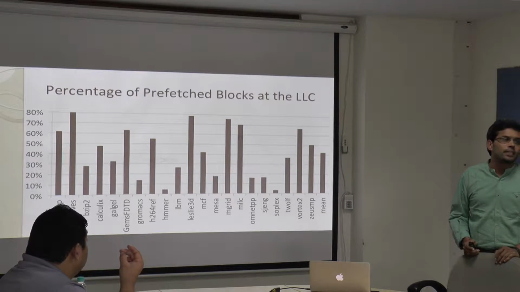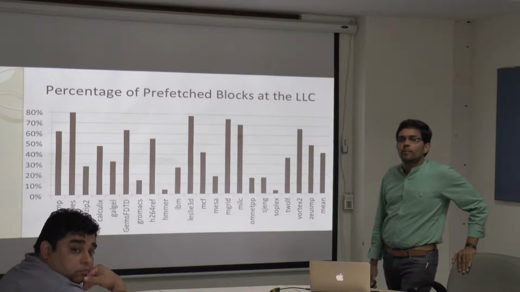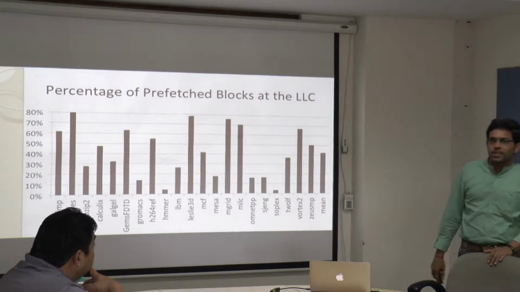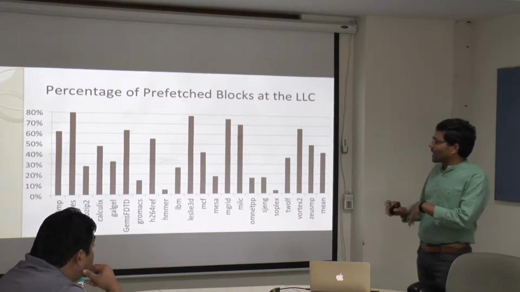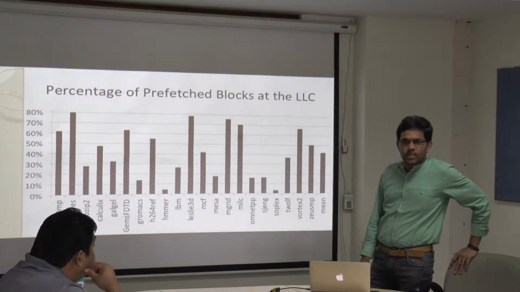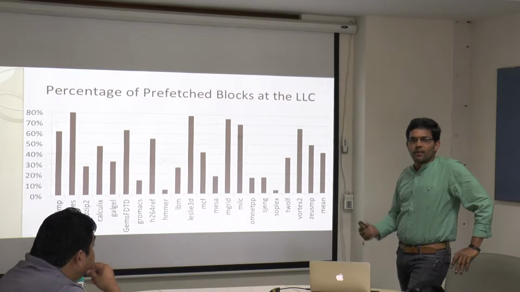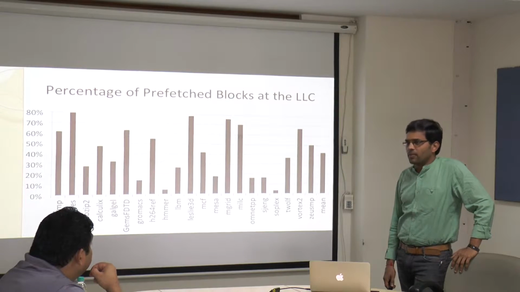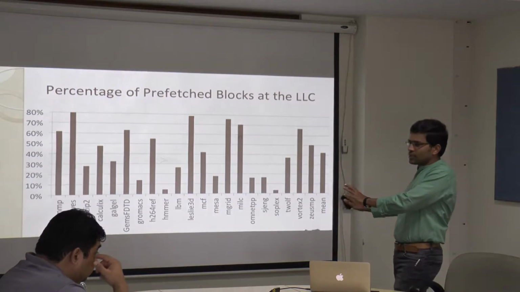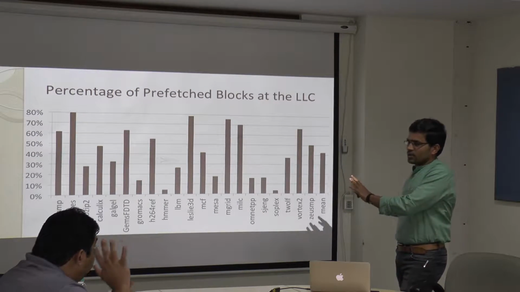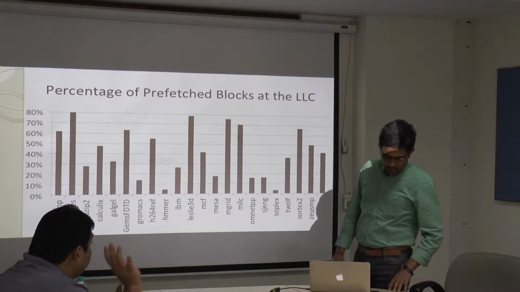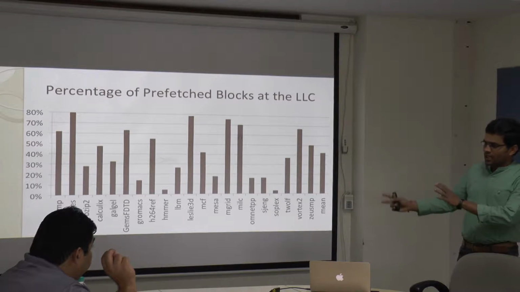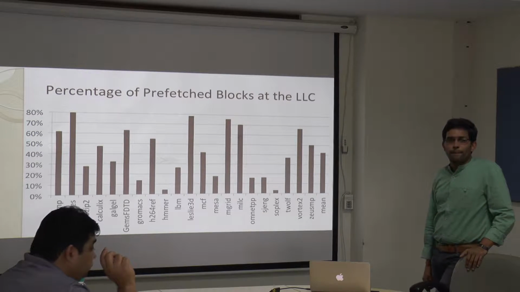prefetch blocks. So is this based upon real data or simulated data? So these are the standard SPEC applications. You run it on the simulator. We use the gem5 simulator, and we have collected the statistics. This is just the default hardware prefetcher, the stream-based prefetcher that is on in the system, and then accordingly we collected the data.